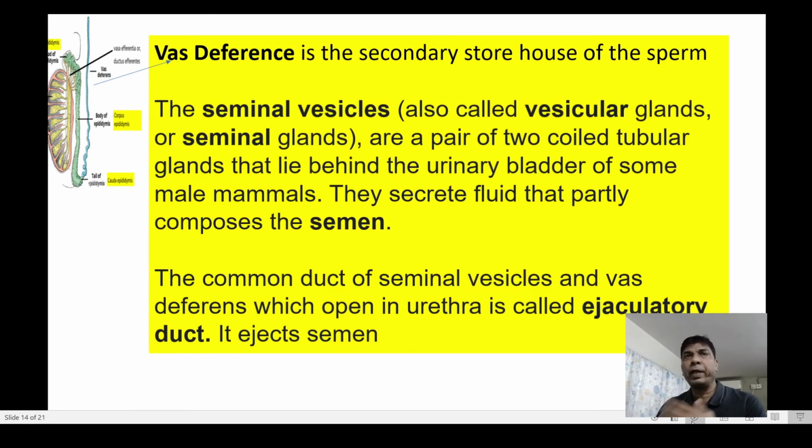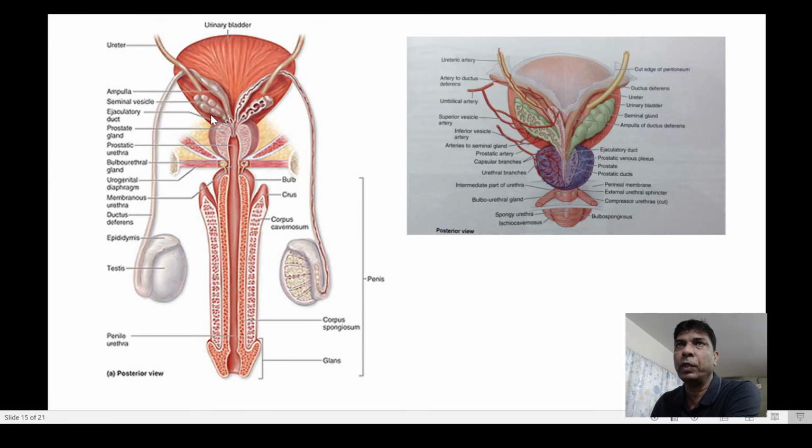Now the vas deferens, you can see in this picture, this tube is known as the vas deferens, which actually is a secondary storage for sperms. And here you can see, behind the urinary bladder, there is a pair of seminal vesicles. They are small balloon-like structures. Here you can see this side and this side.